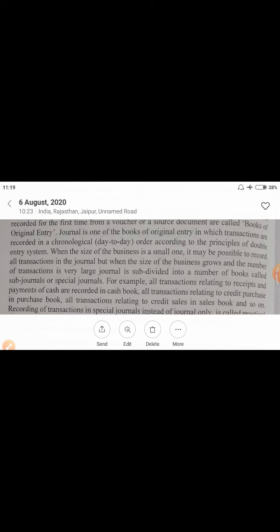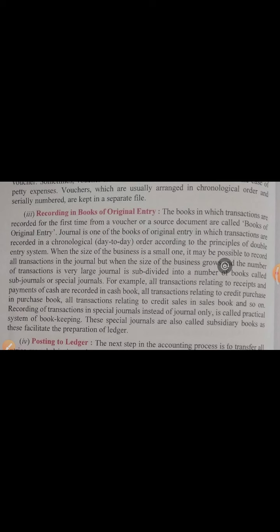But if your business is of large size, with a large number of transactions, then you have to subdivide your journal. These are called subsidiary books. There are some 6 or 7 books that are part of the journal, called subsidiary books. So we have to subdivide the journal if our business size is large.